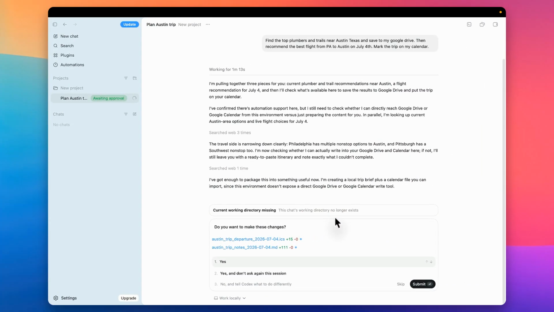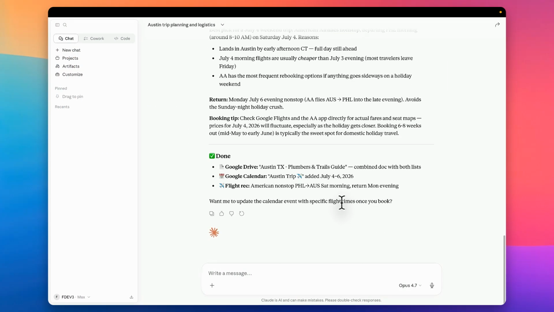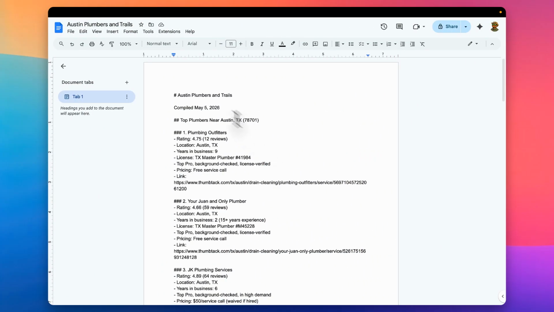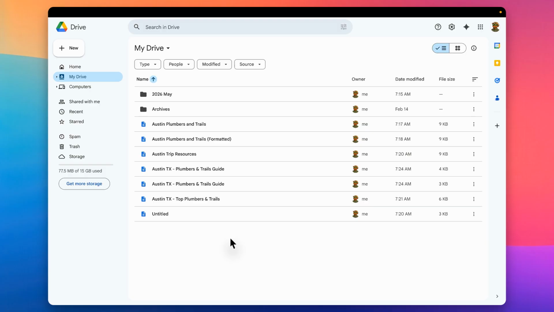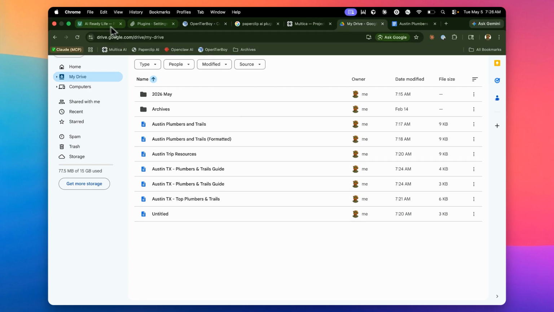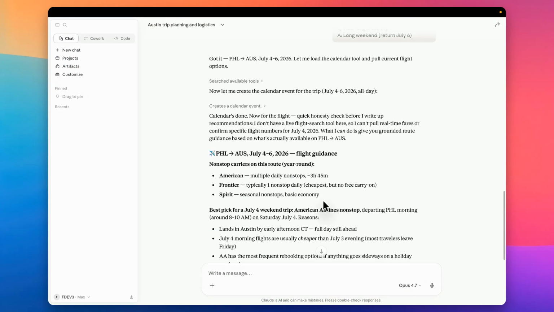If we go back here, it just will spin and spin. I think at this point, I'm just going to skip that, not even bother. And that's why I think, folks, when they talk about Claude Desktop being amazing, it's for reasons like this. It's for exactly the reasons like this. I think I did this a little bit before. And if I do a refresh of this here, these are the results that were created based on when I made this video, the plumber and trails formatted, and all of that has been saved on my Google Drive. So I wouldn't go through the files, but I think we get the point.